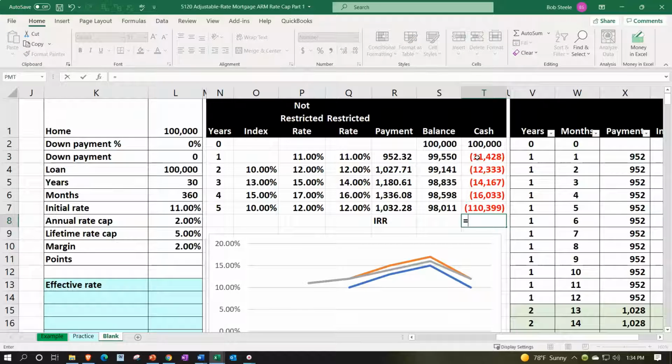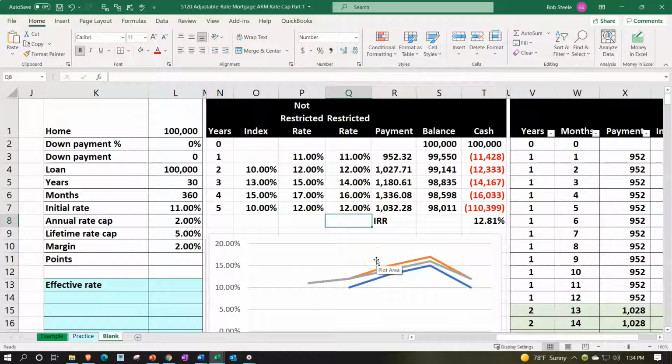But this is a nice quick IRR calculation: equals the IRR, the internal rate of return. And then we just select this column of data, and it's already in years. And then we'll make that a percentage number format, adding a couple decimals. We're at the 12.81. So that's kind of like the average percent.